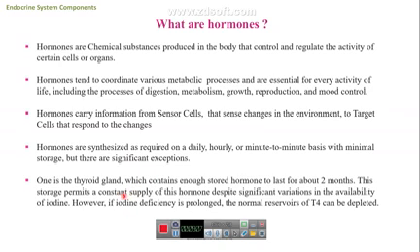The hormone is a chemical messenger that carries the information from the sensor cell to cause some changes in the environment across the target cell that responds to the sensor. And these hormones sometimes need carriers to be transported in the blood. Also, they are synthesized as required, on a daily or hourly basis, minute to minute.